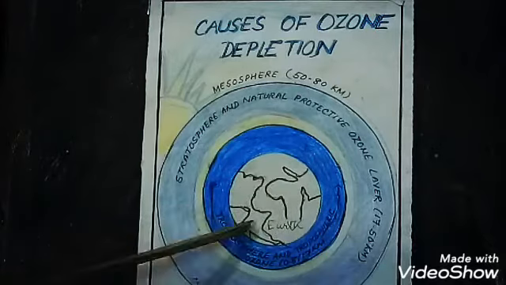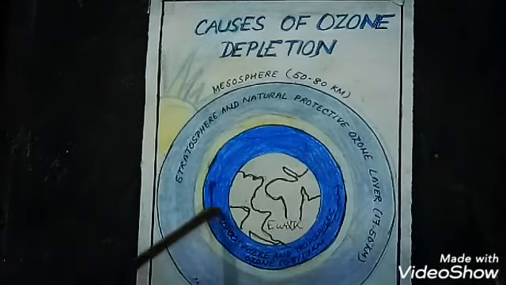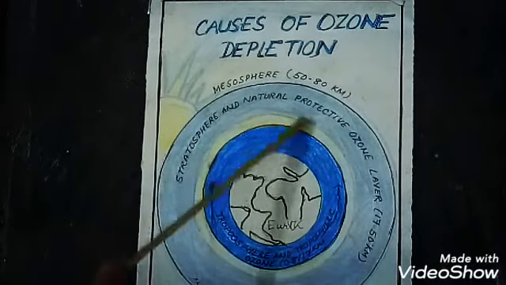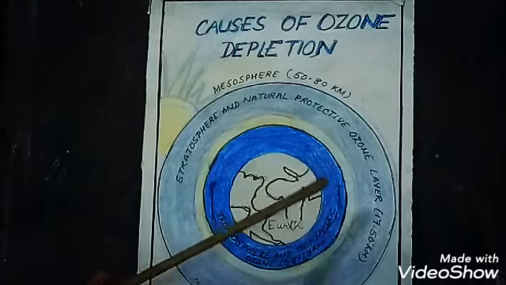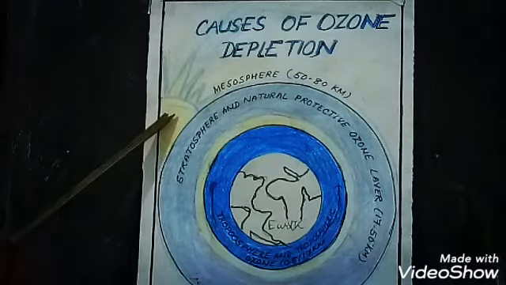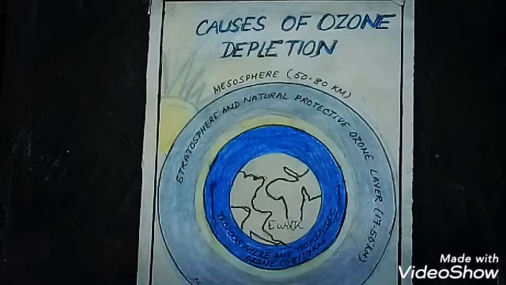This is your earth, and again you see the troposphere layer and the stratosphere layer, and this layer shields us from the ultraviolet rays of the sun. This is the sun. With the passage of time, the ozone layer is becoming thin, allowing harmful ultraviolet rays from the sun to pass through the atmosphere.